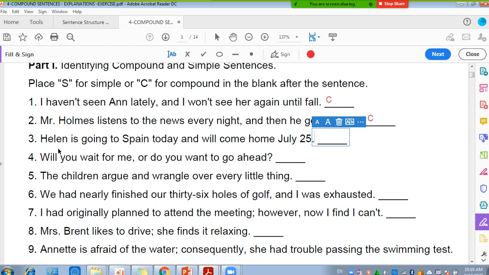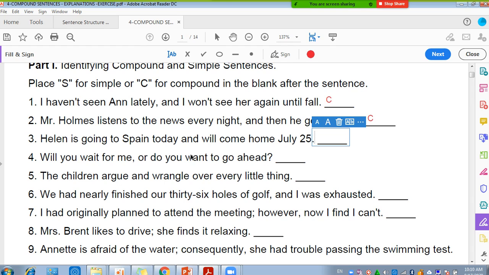Helen. And what are the verbs or the actions that she's doing? It seems that you have a problem in your connection, right? Is going to Spain and will come home, right? Will come home. Yes, I don't have a subject here. I don't have a comma here.